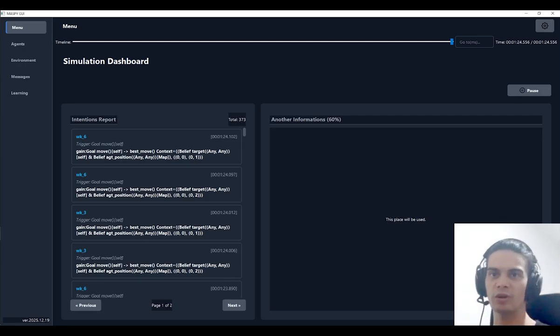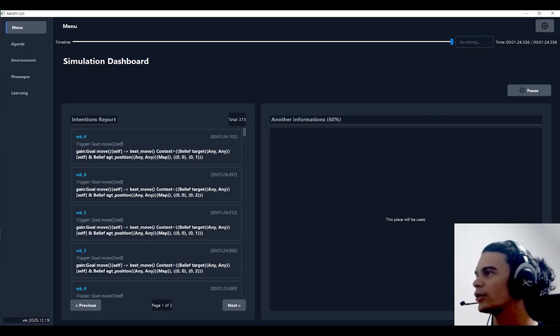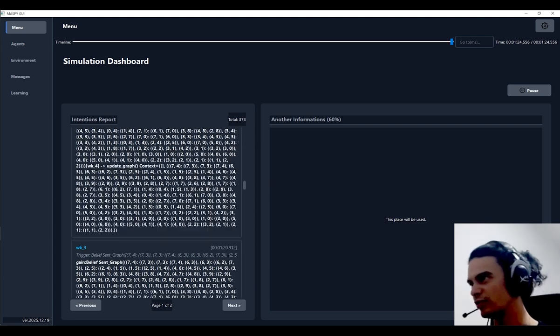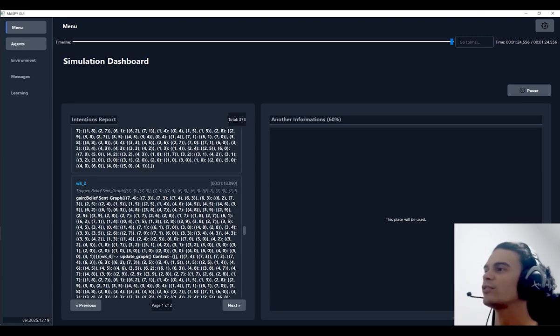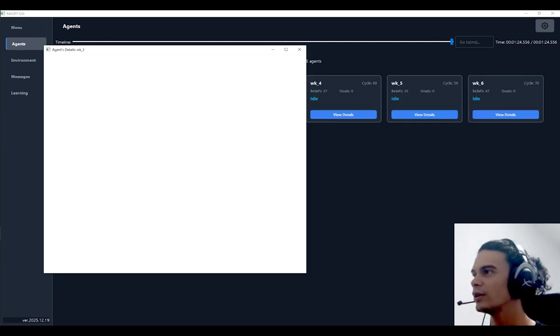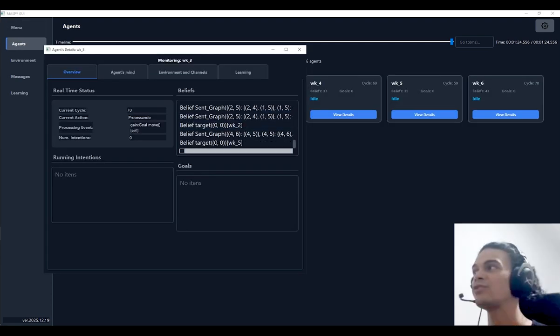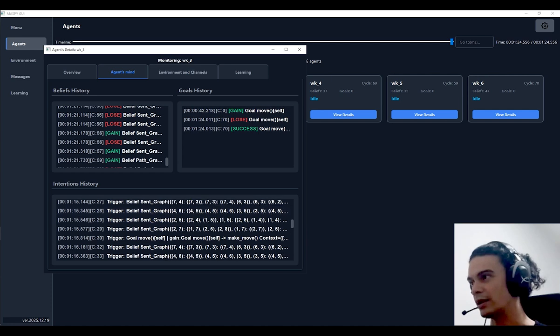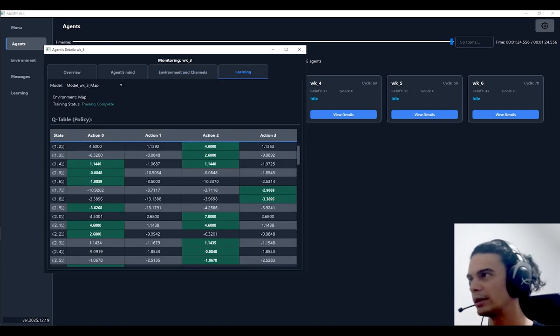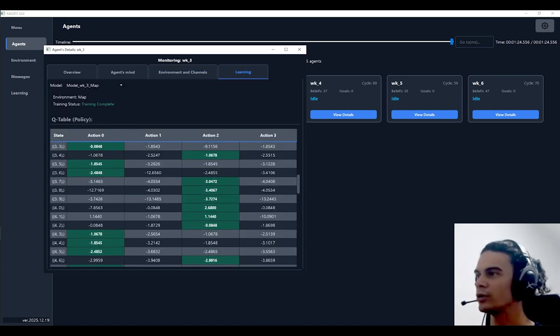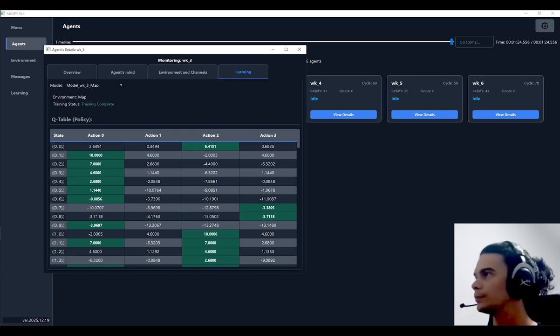This screen shows the graphical interface, where we can see here all the intentions of the system, but this is maybe overwhelming. So you can go to each agent and see the beliefs that the agent has, the intention history, the environments that they are connected to, and the perceptions and the learning itself that they used for their actions.